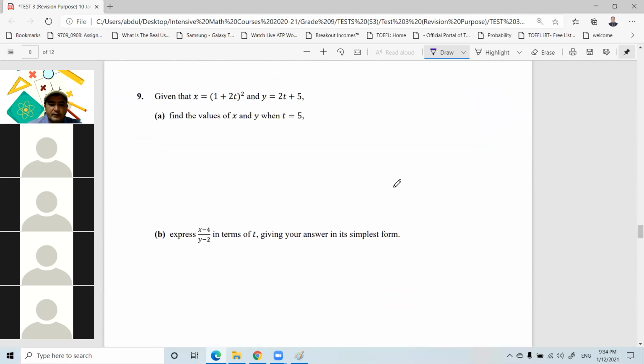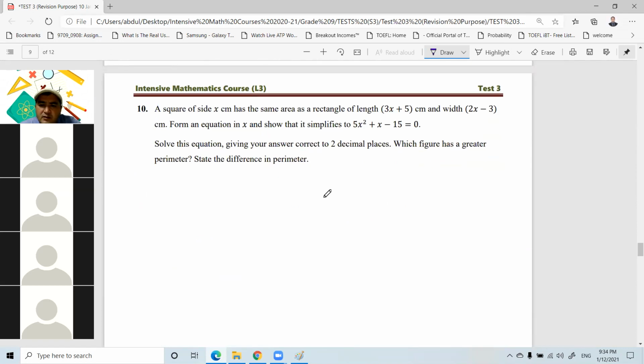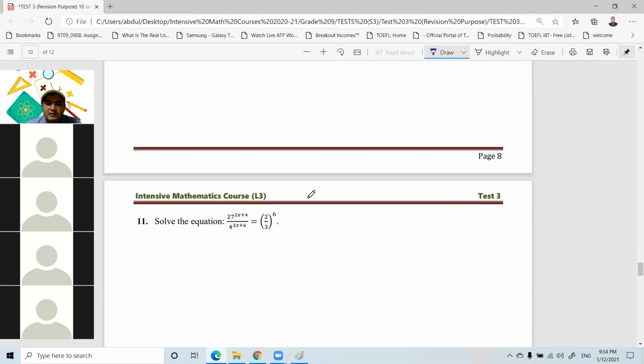Given that x equals this and y equals this, find the values of x and y when t equals 5. Express x minus 4 over y minus 2 in terms of t, giving your answer in its simplest form. Okay, x is given, y is given, just substitute and calculate this. Okay, I'll also skip this.